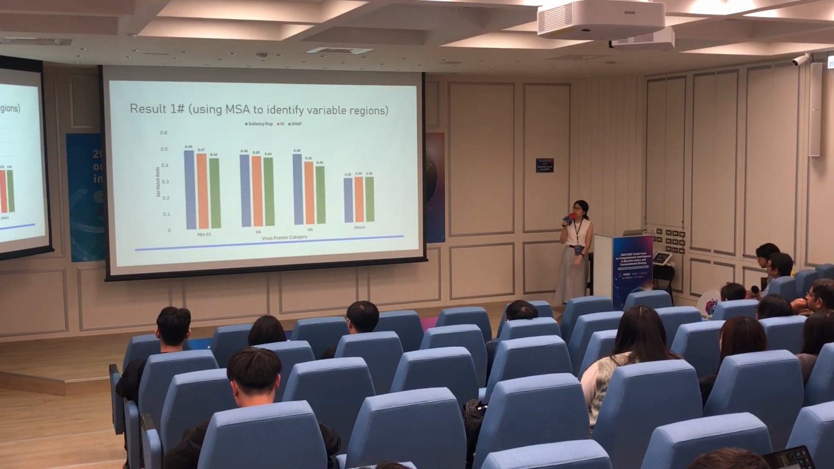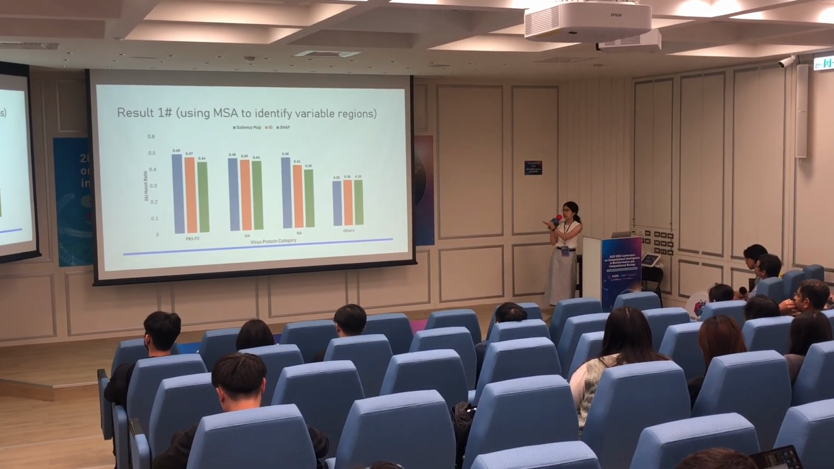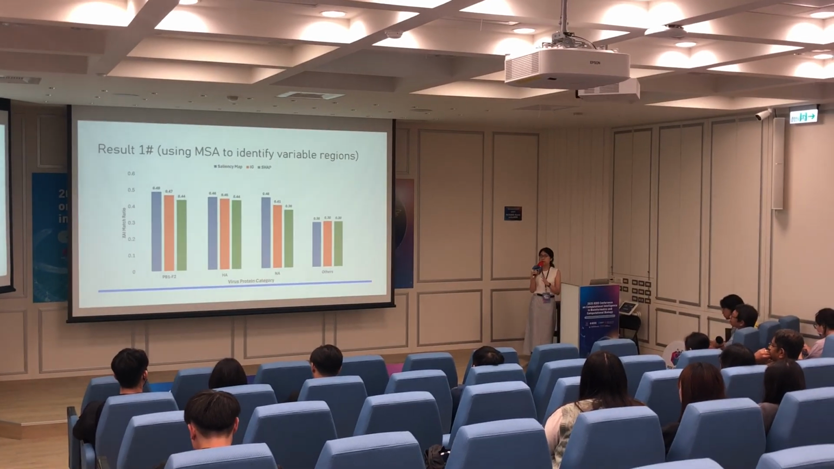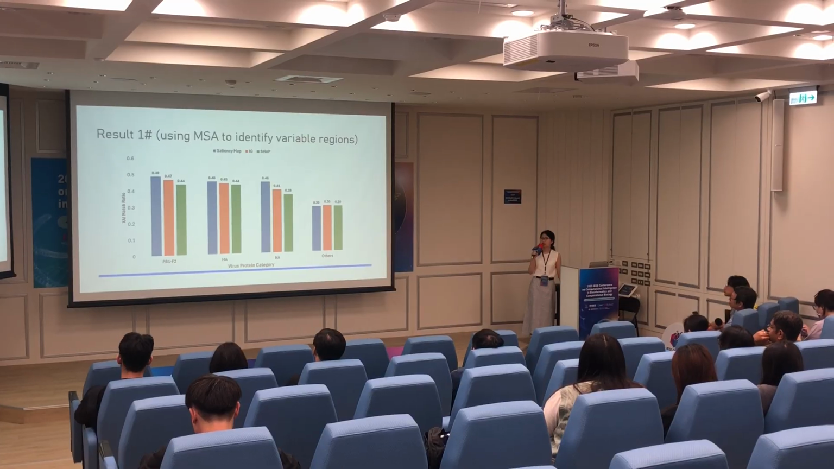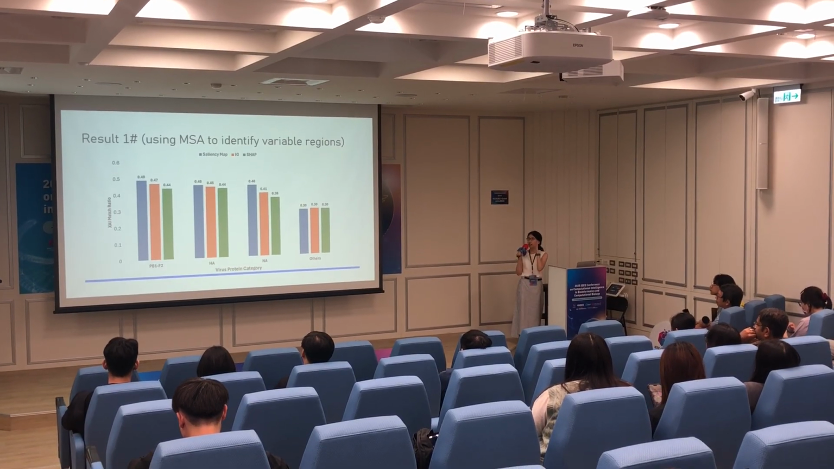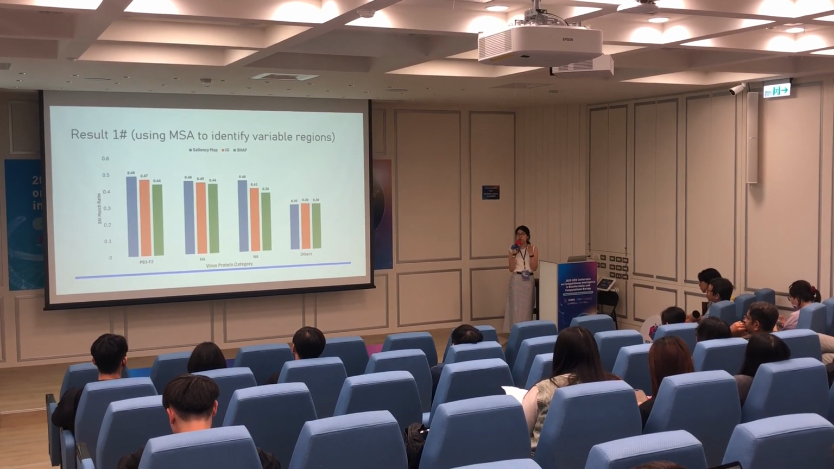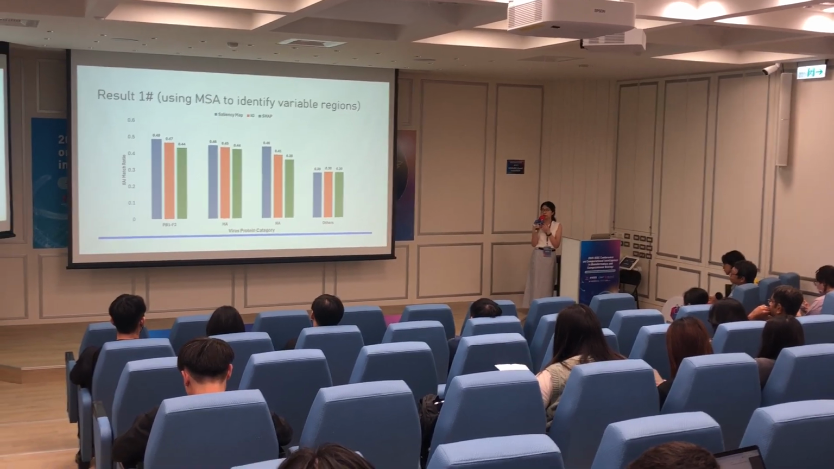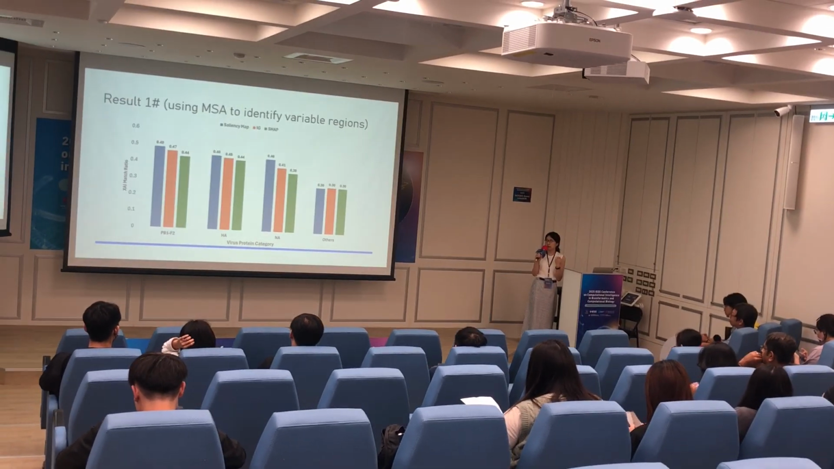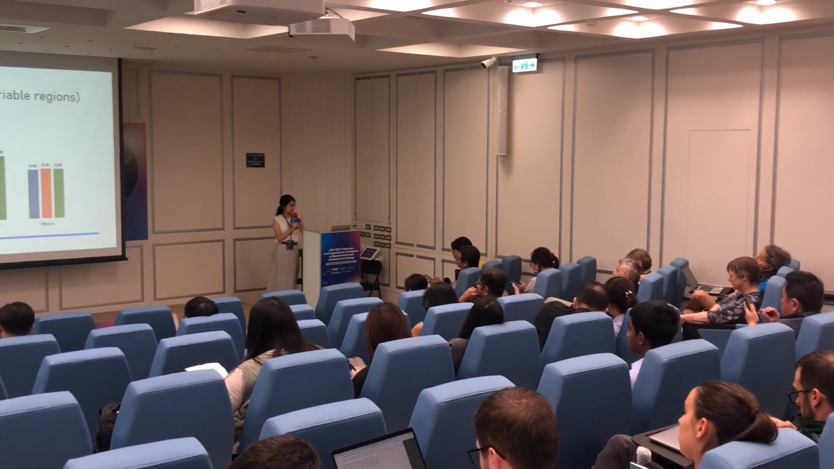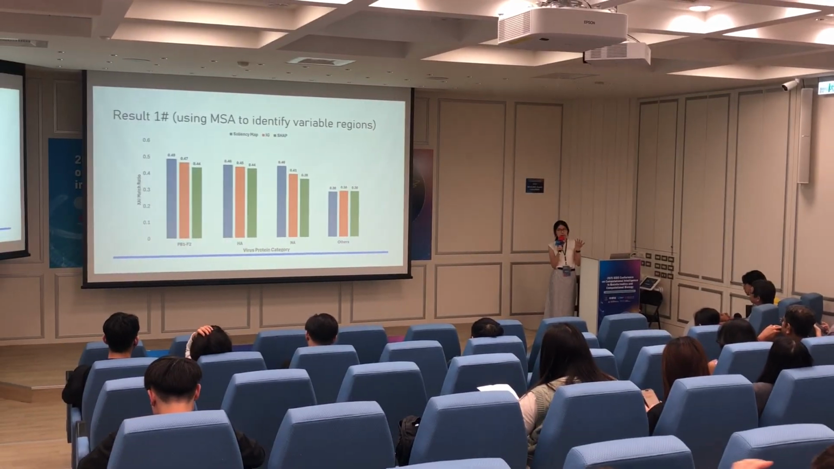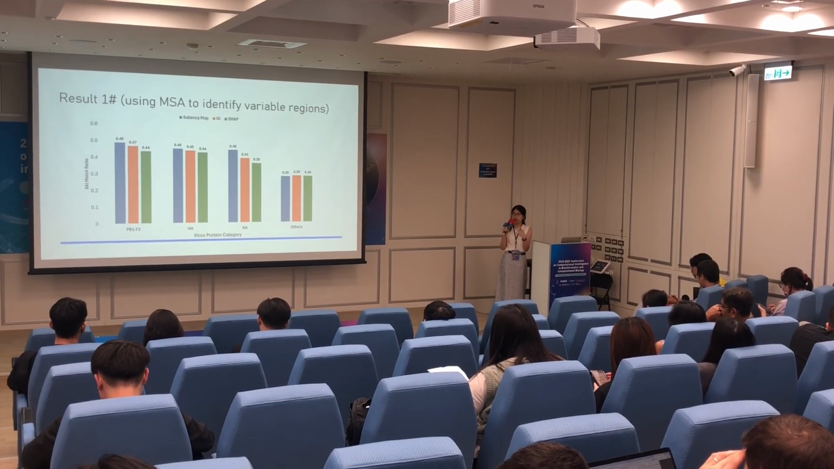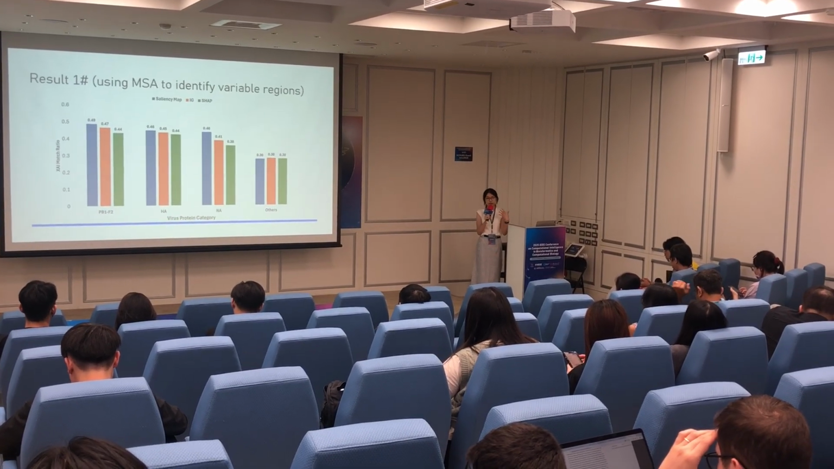Our first result is matching XAI using MSA to identify variable regions. As shown on the graph, the XAI match ratio is plotted against the protein types. Consistently, saliency map achieved the highest score. For instance, for PB1-F2, saliency map achieved a match ratio of approximately 50%, whereas IG and SHAP both achieved less than 47%.